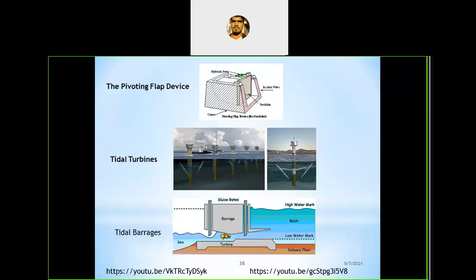The tides are because of the moon and the sun, but waves are because of the wind. The rate of energy transfer depends upon the wind speed and the distance over which it interacts with the water. The energy flux in the waves is more than that available from solar, wind and other renewable sources. The power in the waves is proportional to the square of its amplitude and the period of its motion. The energy stored is dissipated through friction at shores and turbulence, at a rate depending upon the characteristics of the waves and water depth.